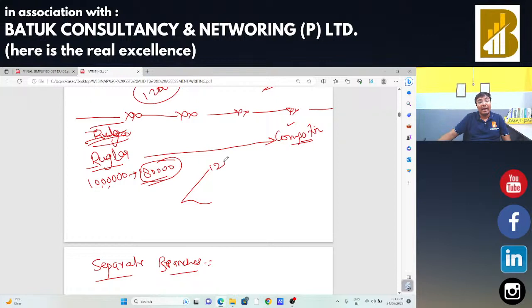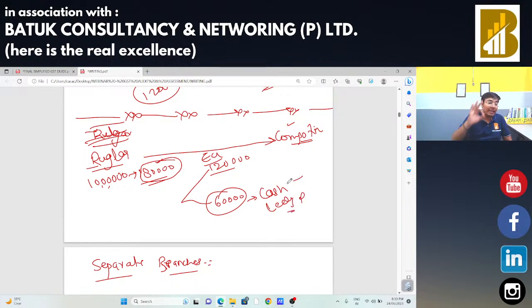Suppose the balance in my electronic ledger is just 1,20,000 rupees and I need to reverse 1,80,000 rupees. In that case, I need to reverse that 60,000 rupees from the electronic cash ledger. That is the reversal from the electronic cash ledger.